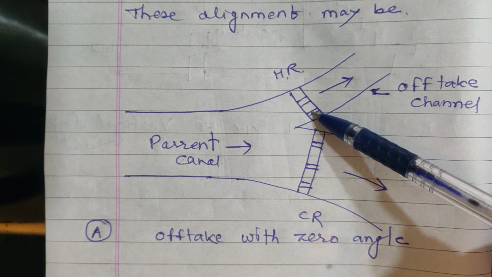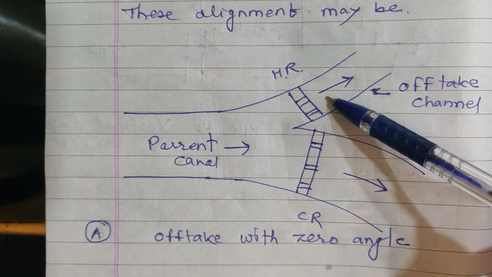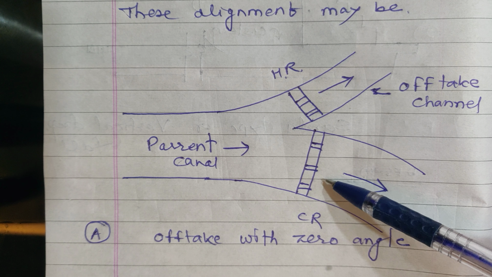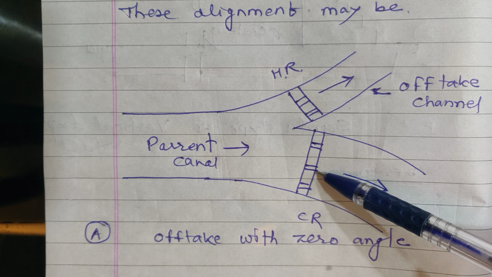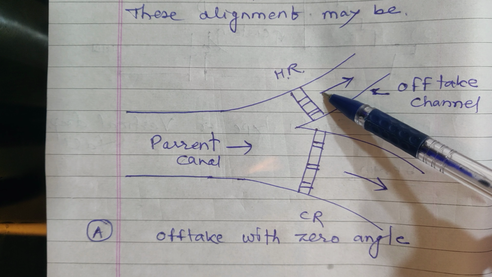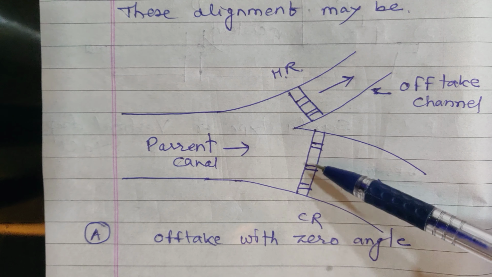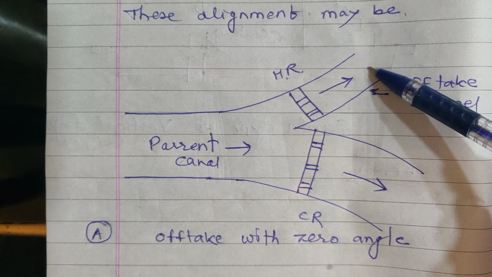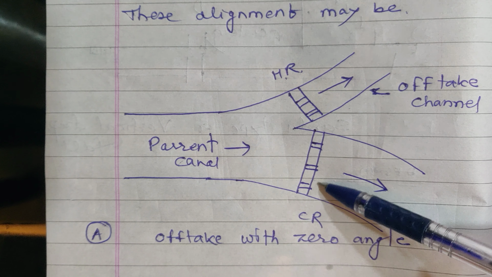The main purpose of the head regulator is to regulate the flow in the off-taking canal, while the purpose of the cross regulator, CR, is to allow the flow into this off-taking canal. By operating it properly, it heads up the water and allows water to flow in the off-taking canal. This is the function of the CR, the cross regulator.